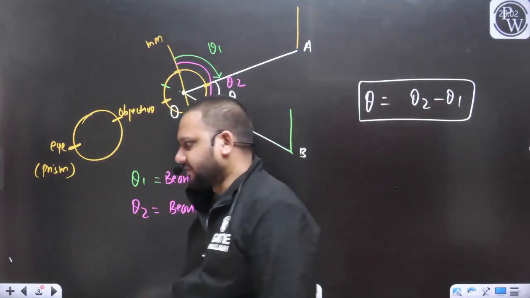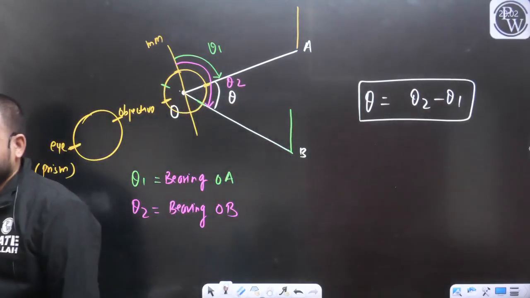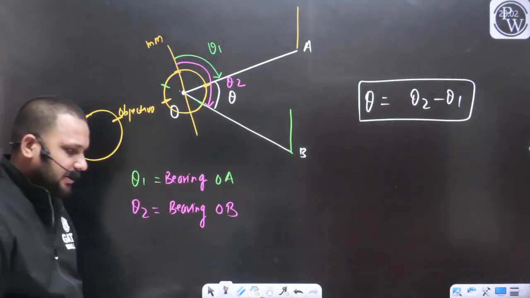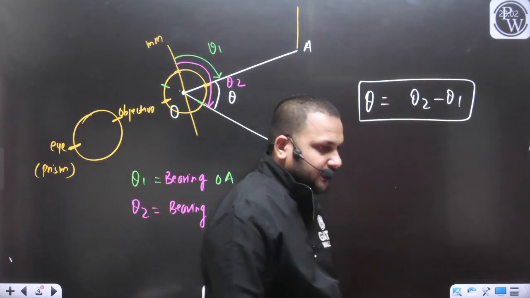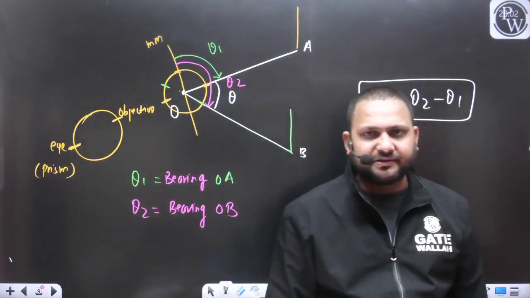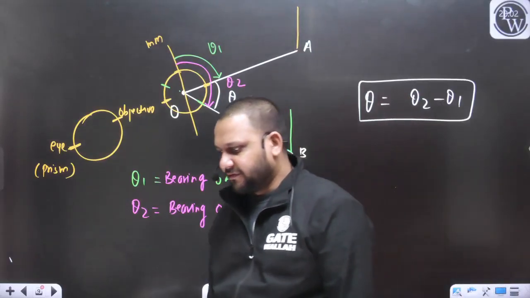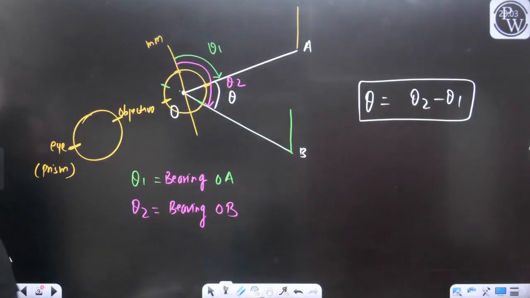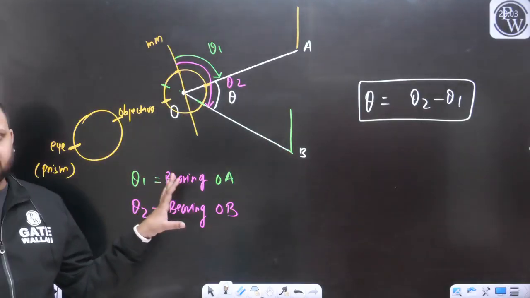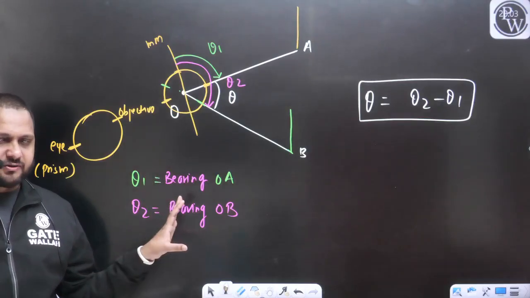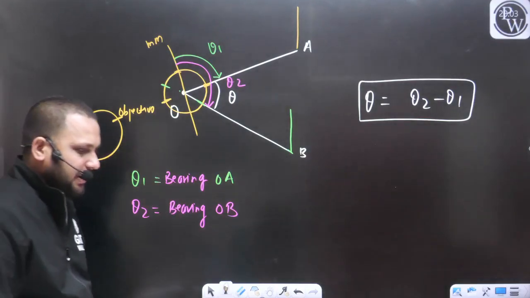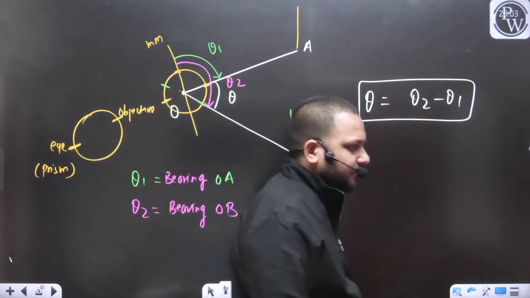I hope the discussion till now is clear to everyone. We have discussed the temporary adjustment of the compass. We have discussed the field measurement and data collection. And we have discussed one example through which we have understood how we can measure any angle with the help of the compass by measuring the bearings of the lines.